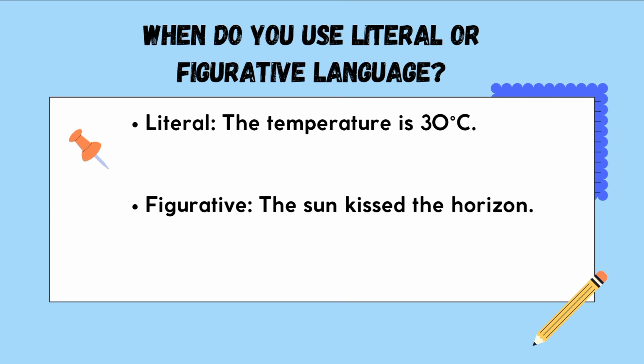The temperature is 30 degrees Celsius. This is an example of literal language. It is a clear, factual statement in a weather report. An example of figurative language is the sun kissed the horizon. It is a poetic way to describe the sunset. So when you're writing, think about what you're trying to do. Do you need to be clear or do you want to be creative?